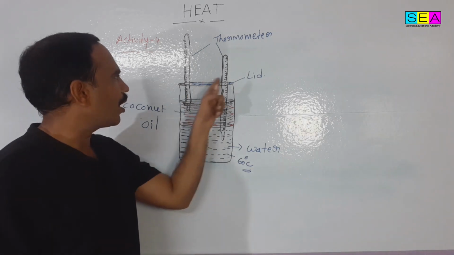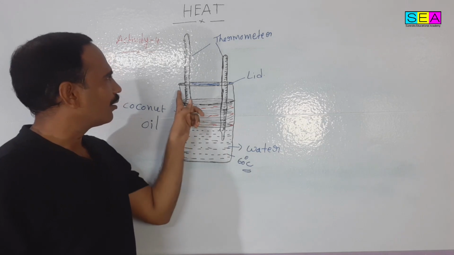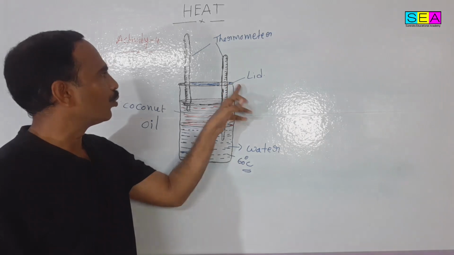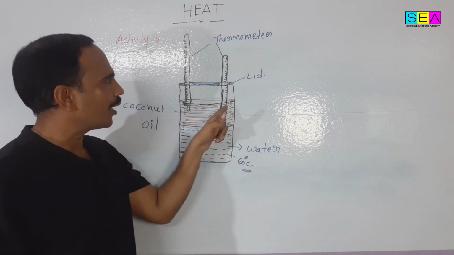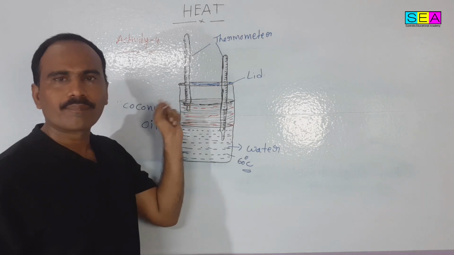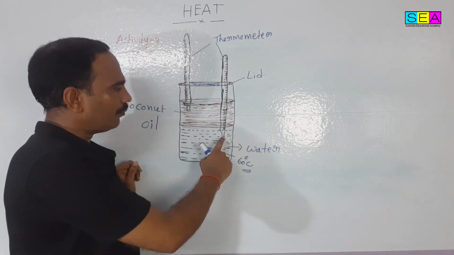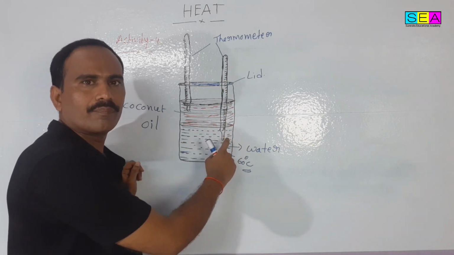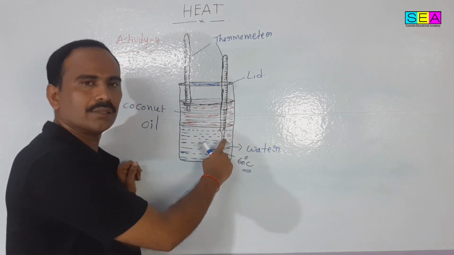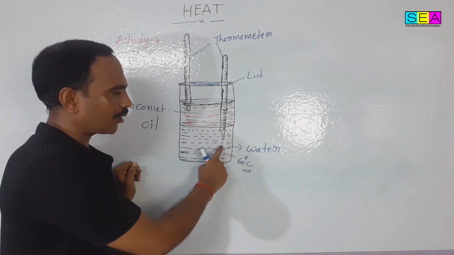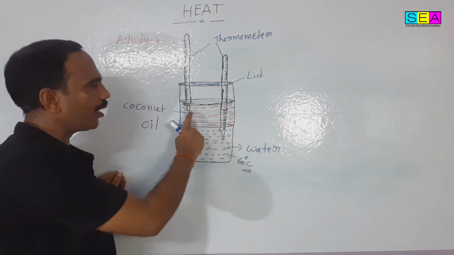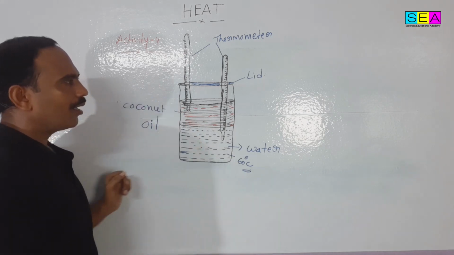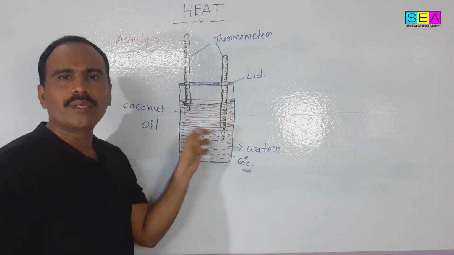Now close the cylindrical jar with a lid that has two holes. Through those holes, arrange two thermometers. The bulb of one thermometer is inside the water and the bulb of the other thermometer is inside the coconut oil. Observe the readings in the thermometers.